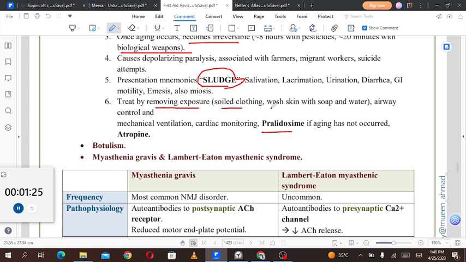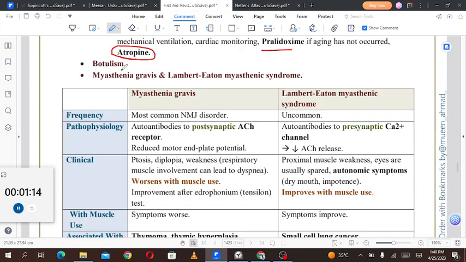Soiled clothing, wash the skin with soap and water. Airway control and mechanical ventilation. Cardiac monitoring. Pralidoxime if aging has not occurred, and you must also administer the atropine. Botulism, myasthenia gravis, and Lambert-Eaton syndrome.